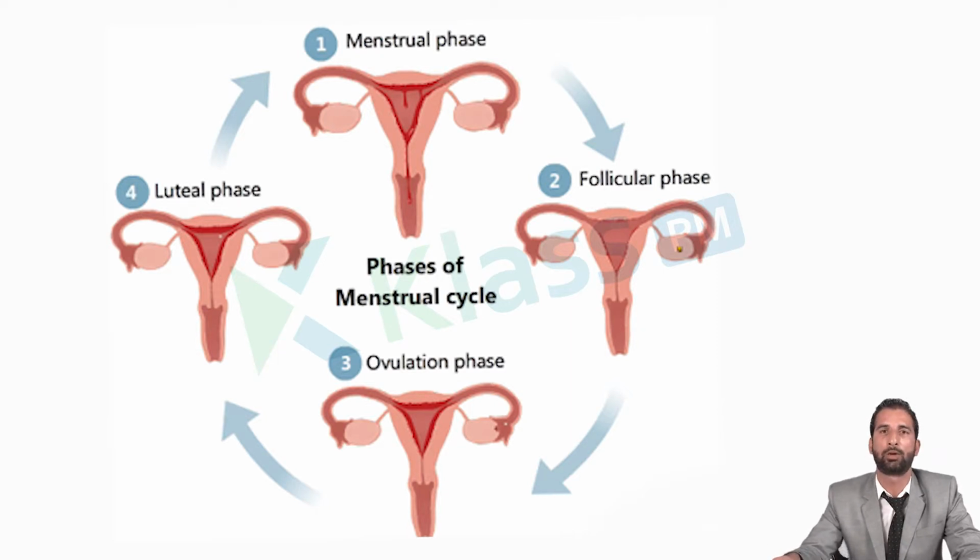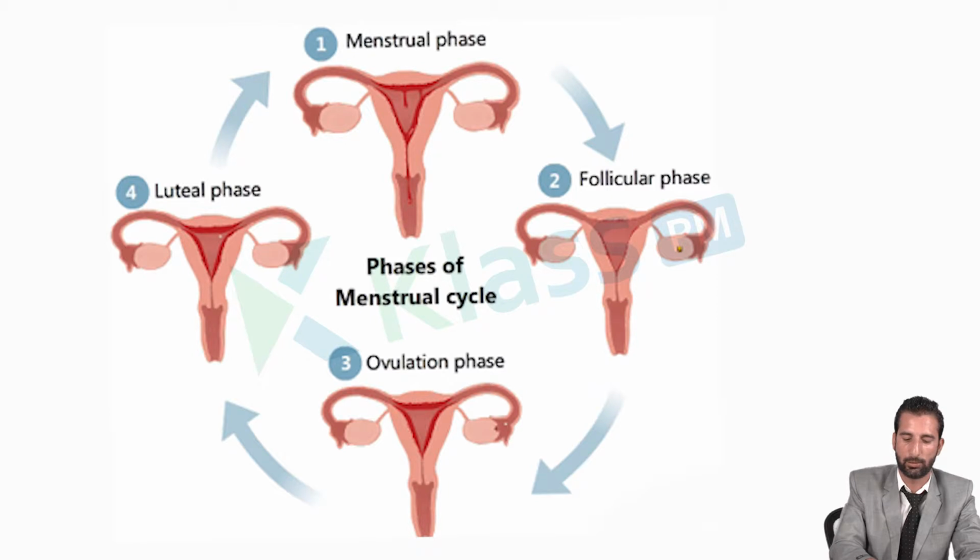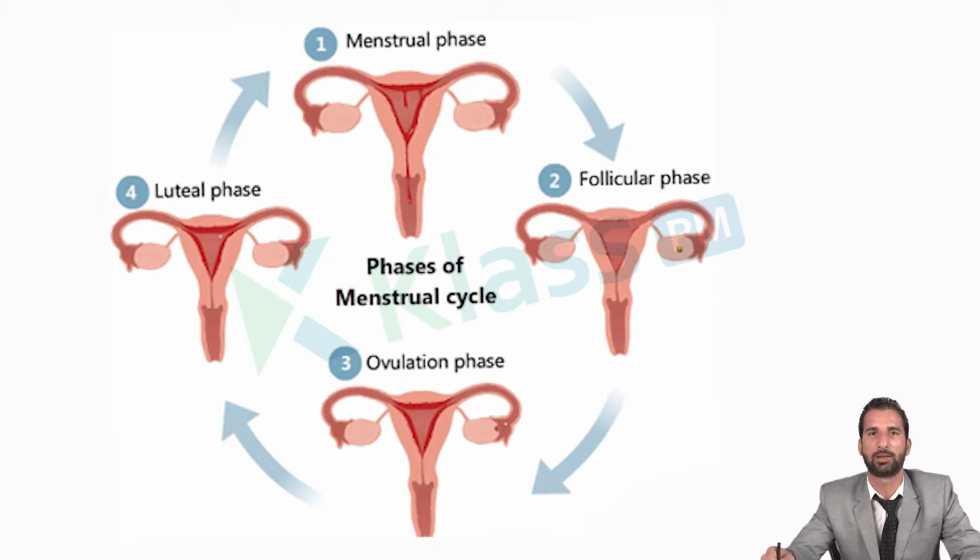The pre-ovulatory phase exists from the 1st day to the 14th day of the normal cycle, which is of 28 days. During these 14 days, the follicles present in the ovary, which I have discussed in the previous video, undergo the process of maturation. There is a hormone responsible for the maturation of the Graafian follicle, which I have explained in the pituitary gland and its hormones.